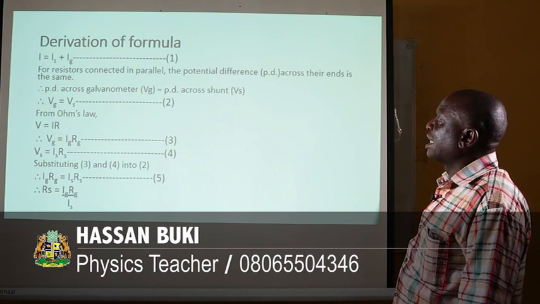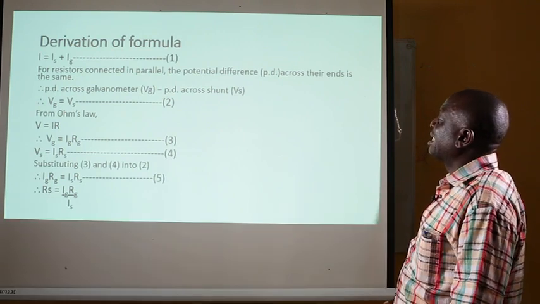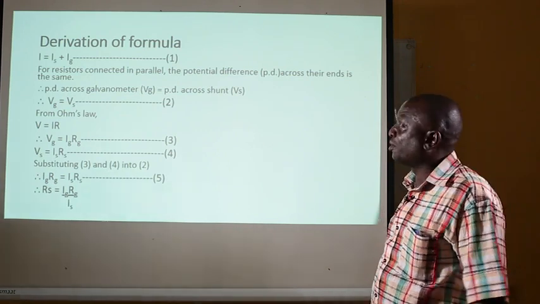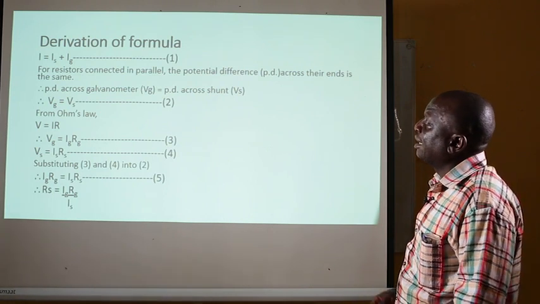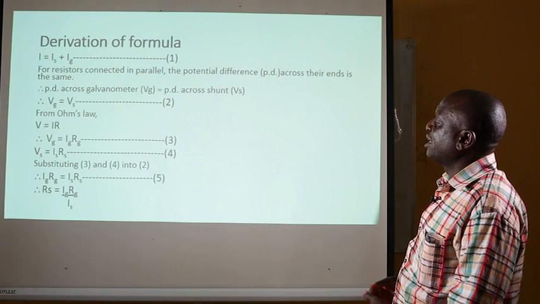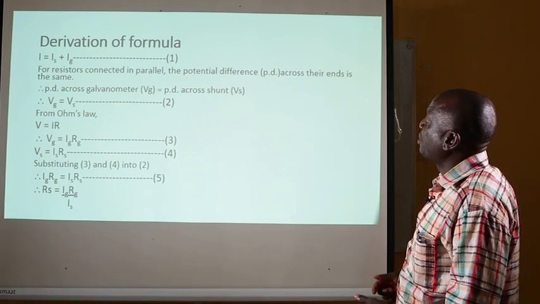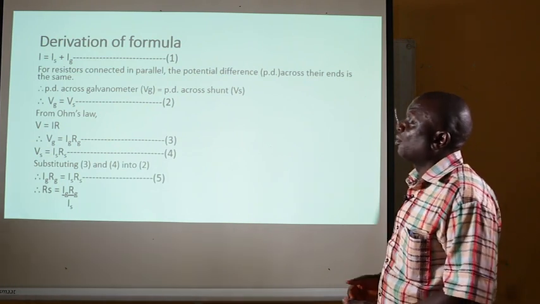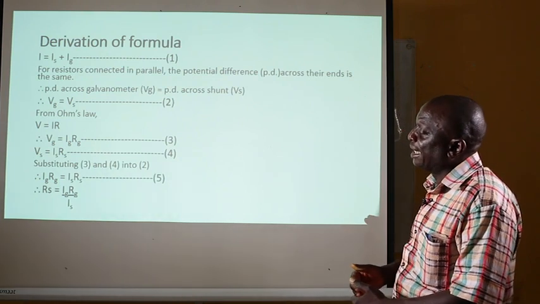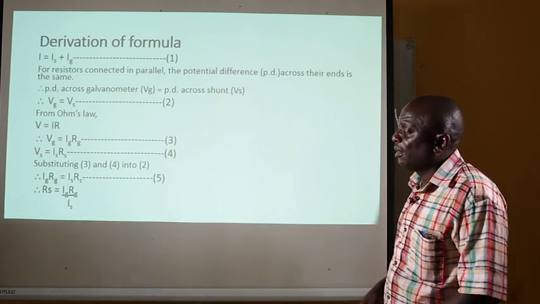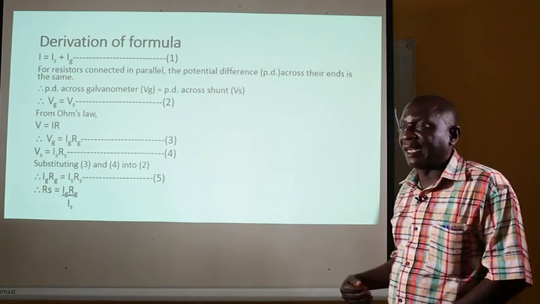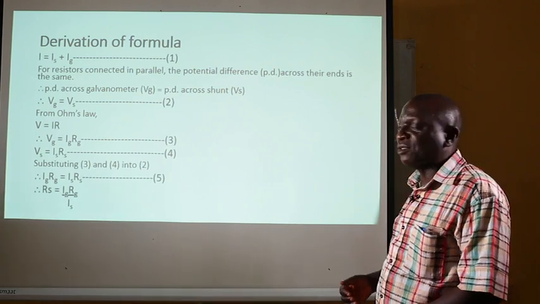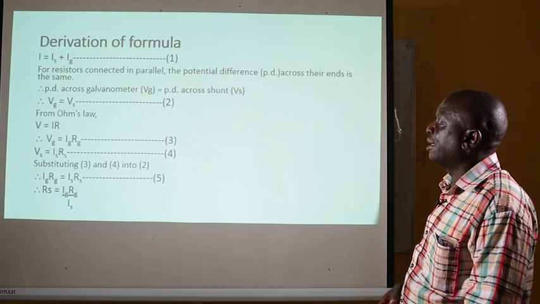Now for resistors connected in parallel, we know that the potential difference, which is PD, across their ends is the same for all of them. Therefore, the PD across the galvanometer, which is V subscript G, is equal to the PD across the shunt, which is V subscript S. Therefore, VG is equal to VS. And we know from Ohm's law that V is equal to IR, which means the potential difference is directly proportional to the amount of current flowing through an electrical material.